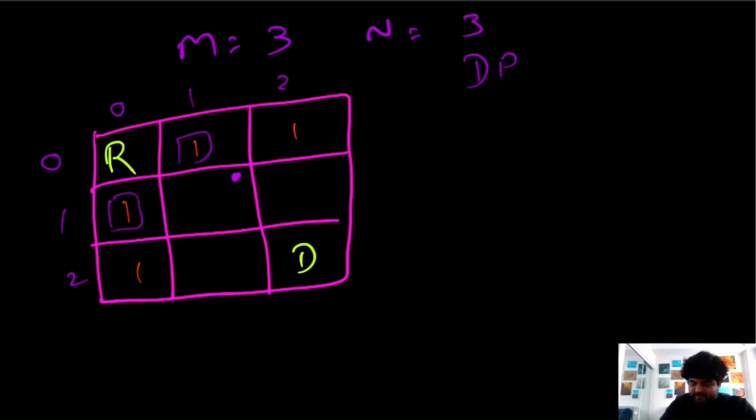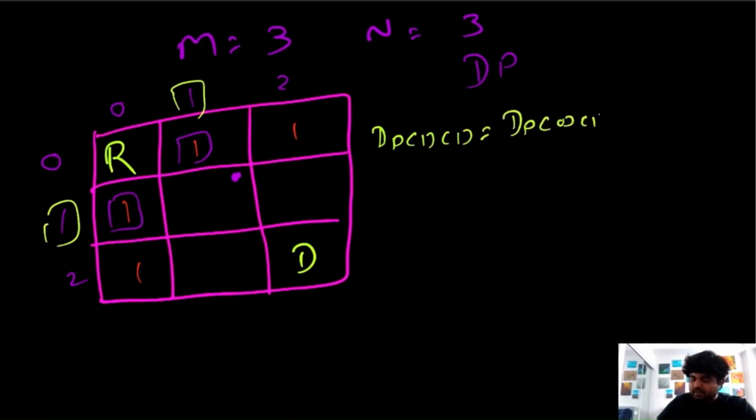Mathematically, DP of 1 1 is equal to DP of 0 1, which we have already calculated, which is this value, plus DP of 1 0, which is this value, and the sum of these two gives us this value.